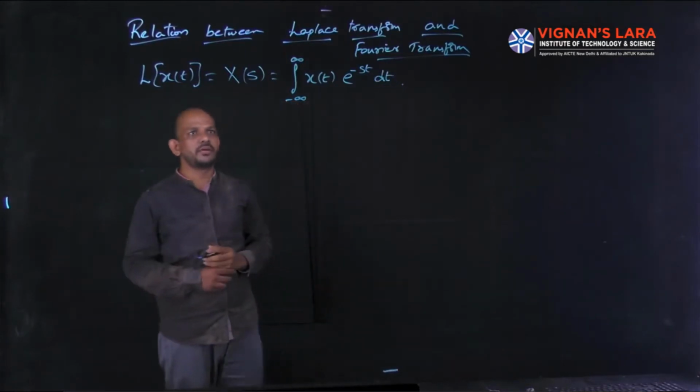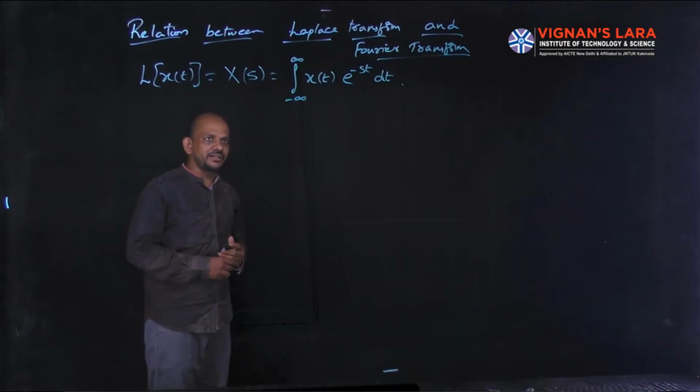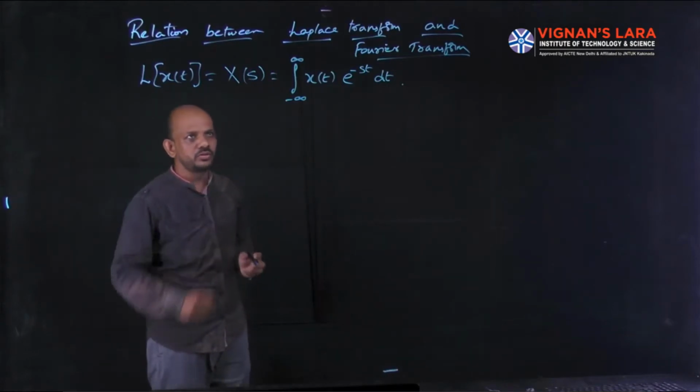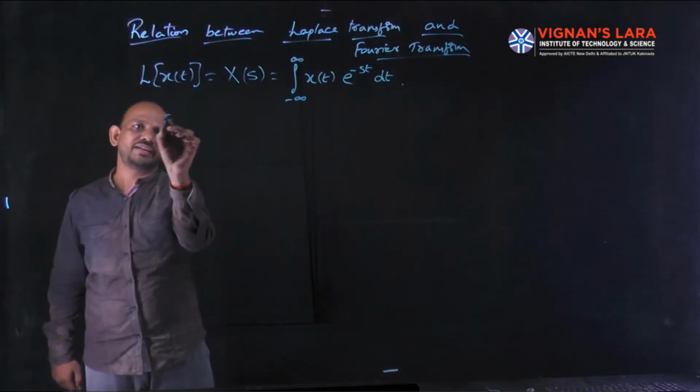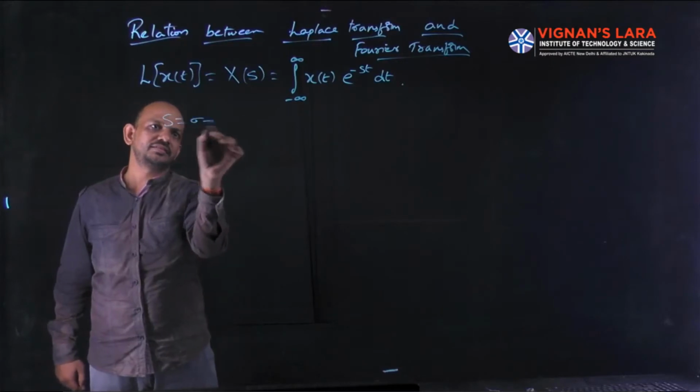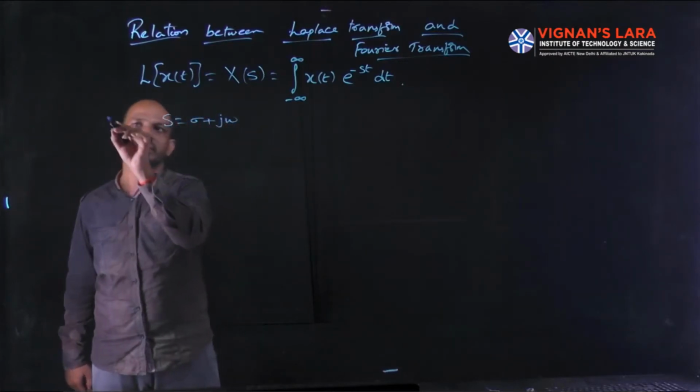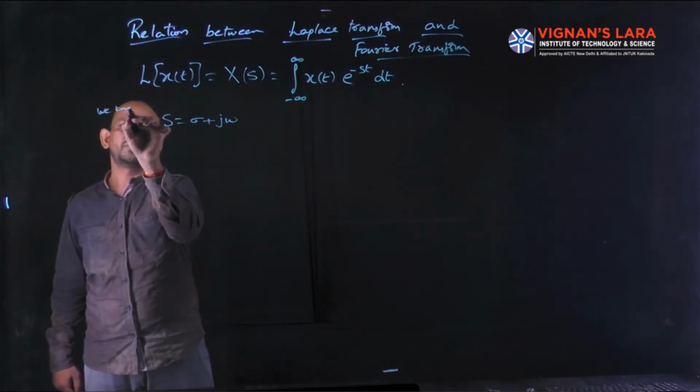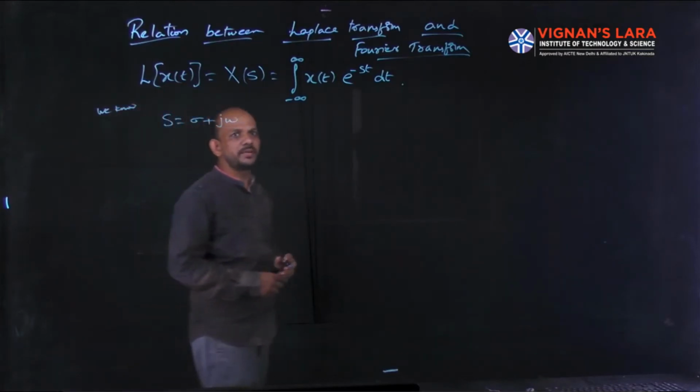This is the formula of Laplace transform, and we all know here s is nothing but sigma plus j omega. Okay, we know s will be equal to sigma plus j omega.